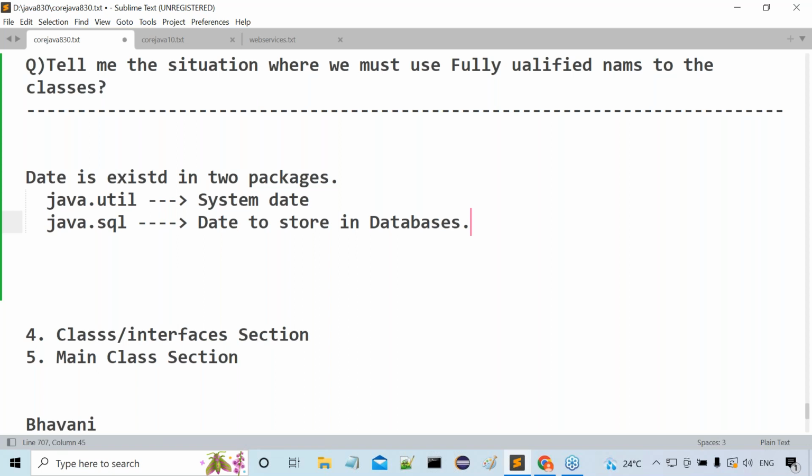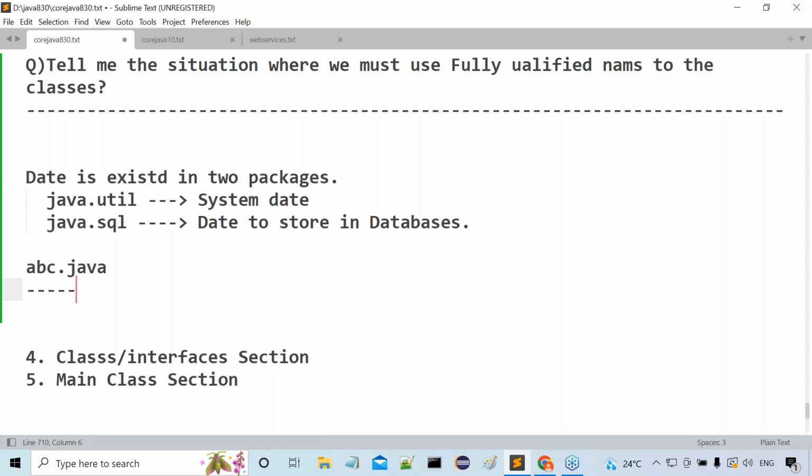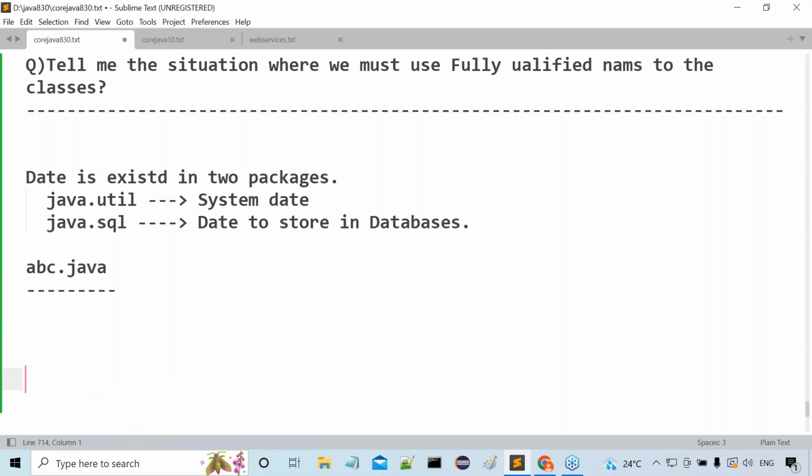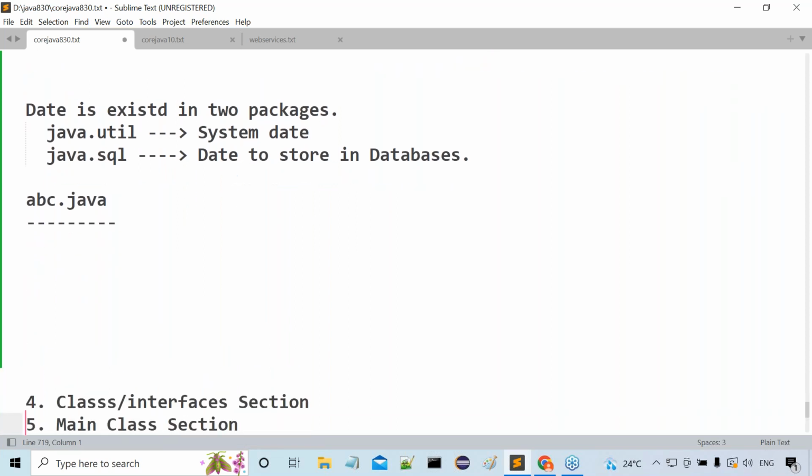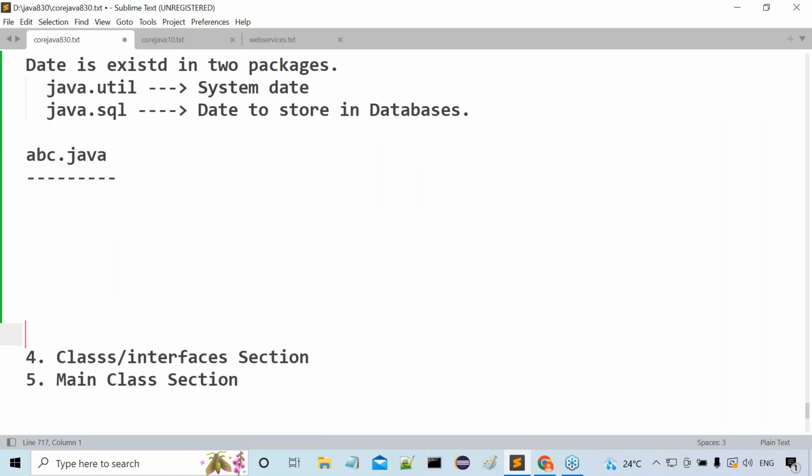Java.util and java.sql. Okay, good. Now I'm writing a program, guys. All of you observe carefully. My file name is abc.java. Please listen carefully. Don't write any running notes. abc.java. This is the file name. Okay, all of you observe carefully.